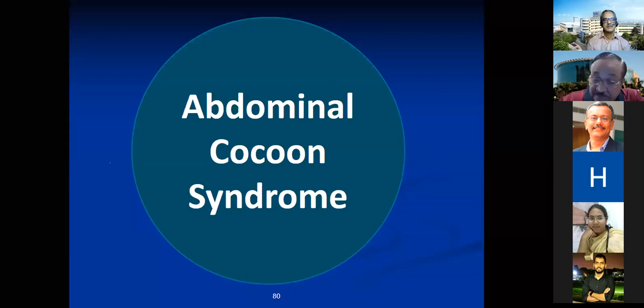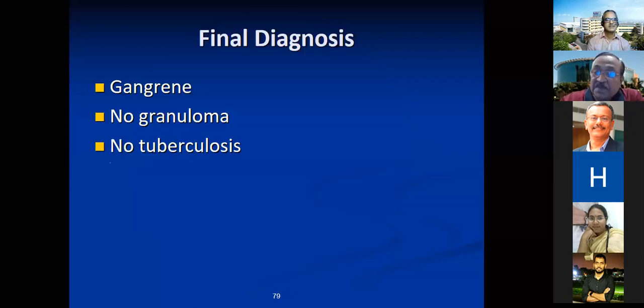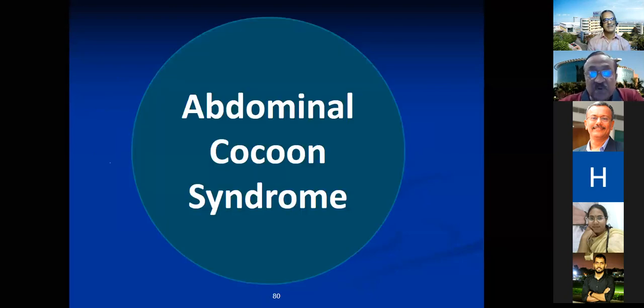Tuberculosis, sir. The most common is tuberculosis, sir. Most commonly. The whole purpose of bringing this today is that even though pathologists will give a report like this, there is a tendency to start the patient on tuberculosis treatment. That should not be done. So you should realize there are many causes of abdominal cocoon. So one is tuberculosis, I agree. Anything else?